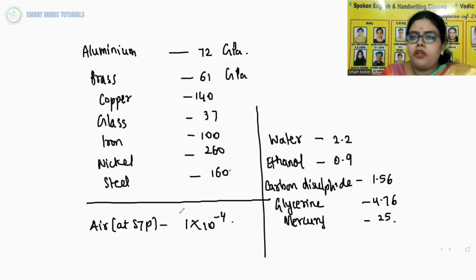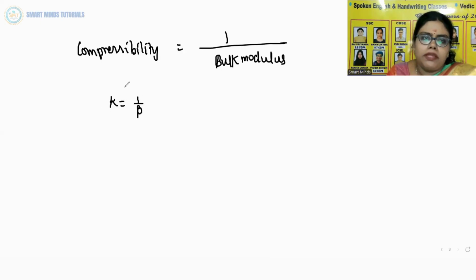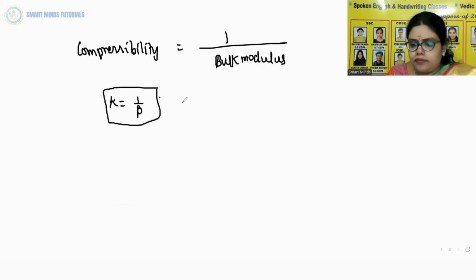The reciprocal of the bulk modulus is called compressibility. So what is compressibility? Compressibility is the reciprocal of bulk modulus, and it is denoted by K, that is K = 1 by B, or minus 1 by delta P into delta V by V.